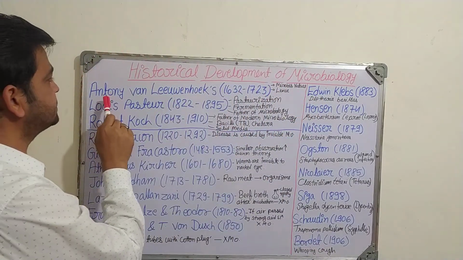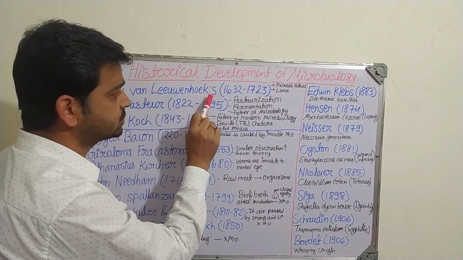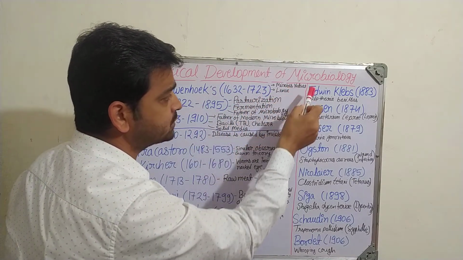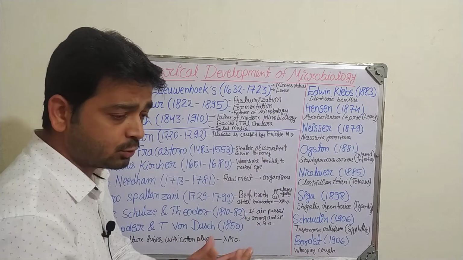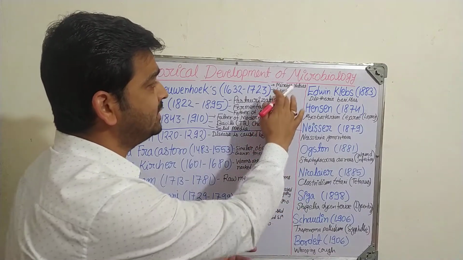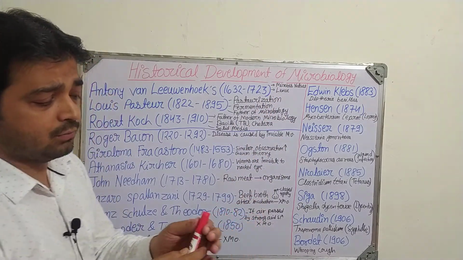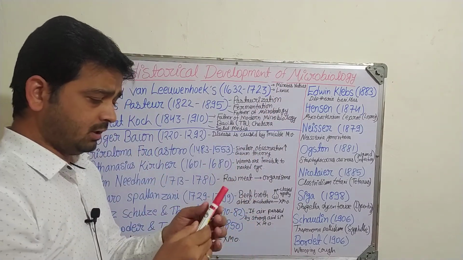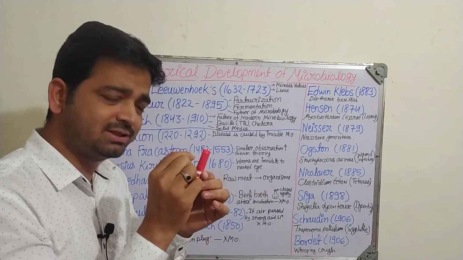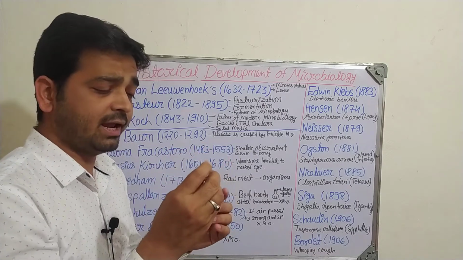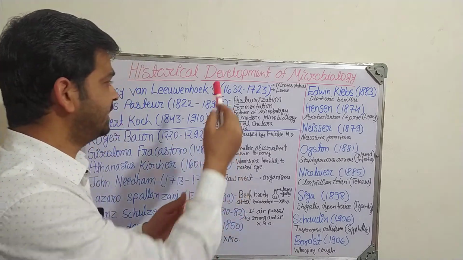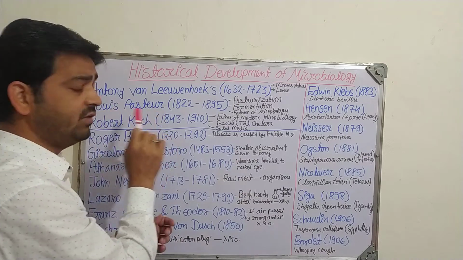The first name which comes in is Antony van Leeuwenhoek, 1632 to 1723. He told about the nature of microbes and how they exist in their invisible environment. He also told about lenses: with a proper lens and a piece of glass and a drop of water, we can see microorganisms in a magnified way, and small organisms in their habitat. That was told.